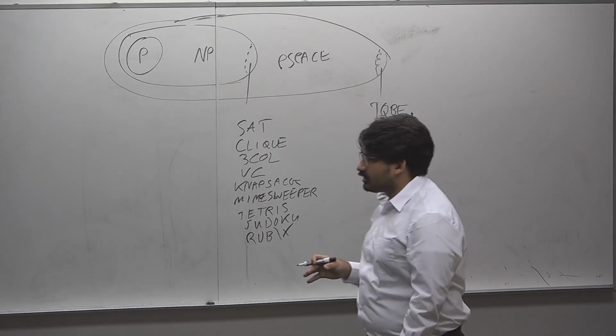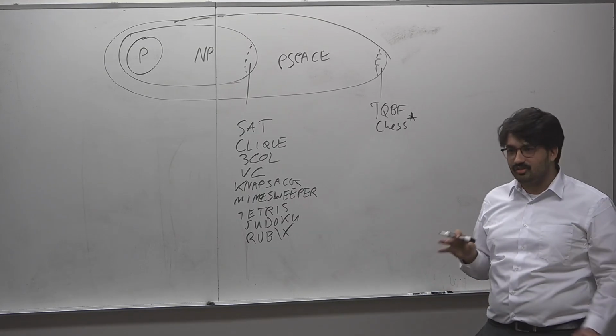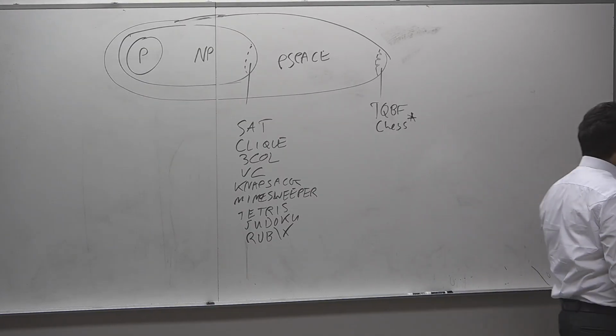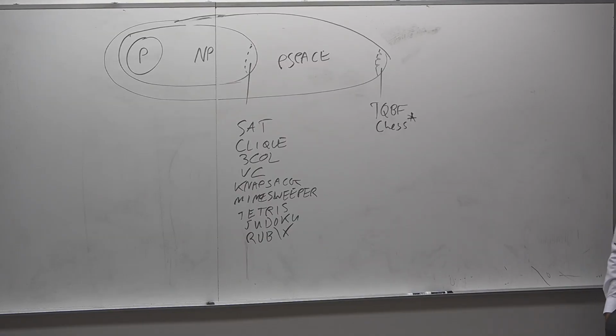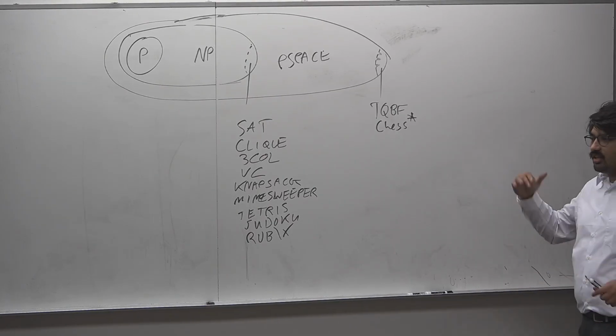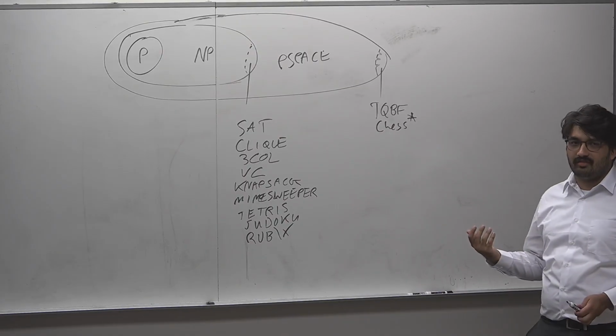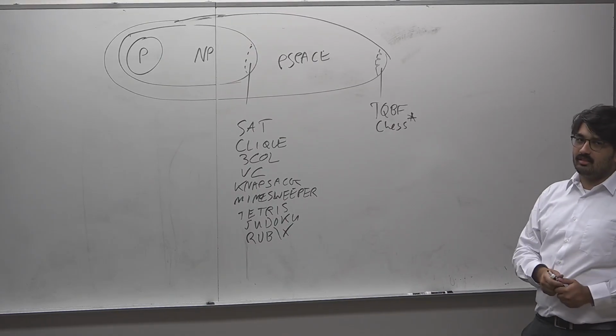By the way, every time you say something like this is NP-complete, it's under a decision formalization, and you have to be very careful. It is the case that chess is PSPACE-complete. First off, you have to generalize chess. It's not an 8x8 game, but an n-by-n game. And the decision problem is, given a specific instance, is, for example, white winning. That is the decision variant of chess. And if the depth of the game, the number of moves, is bounded by a polynomial function of the size of the board, only then is it PSPACE-complete.